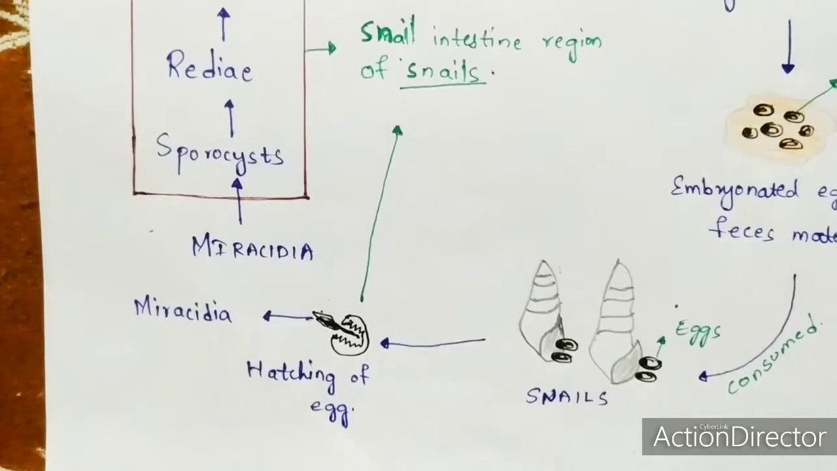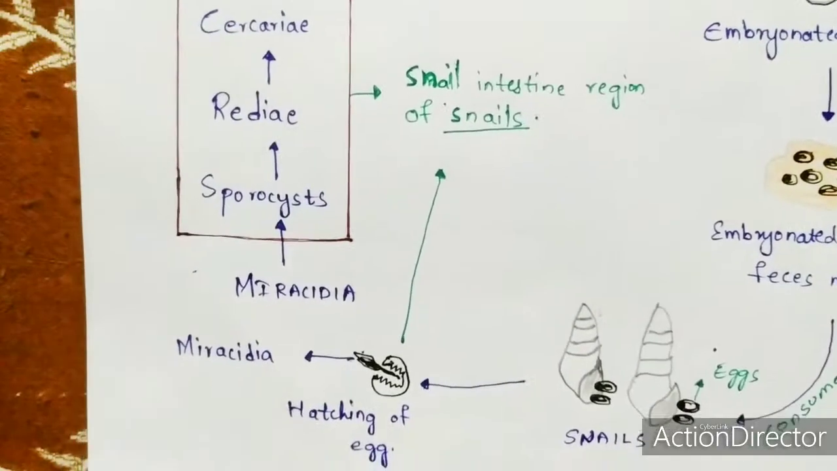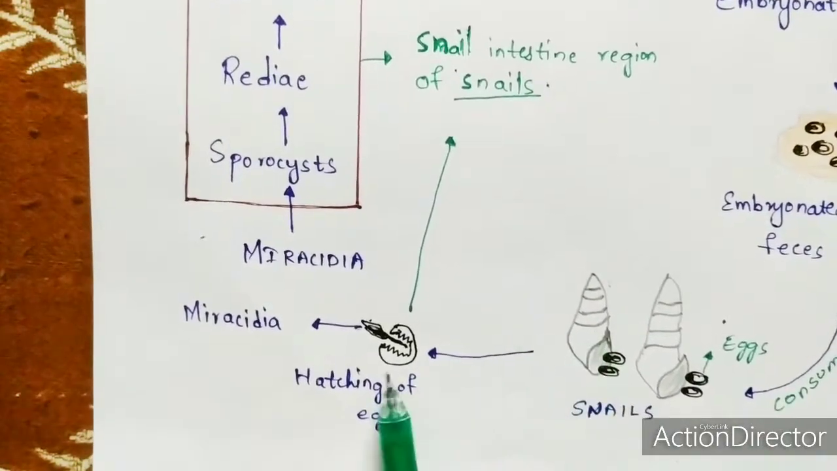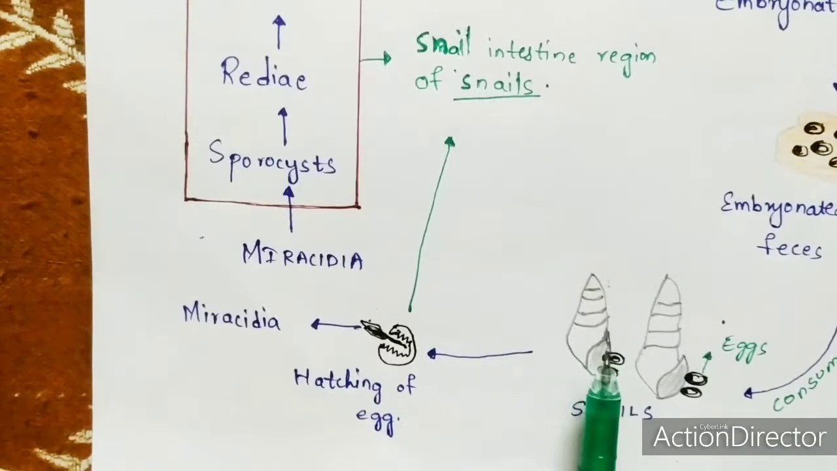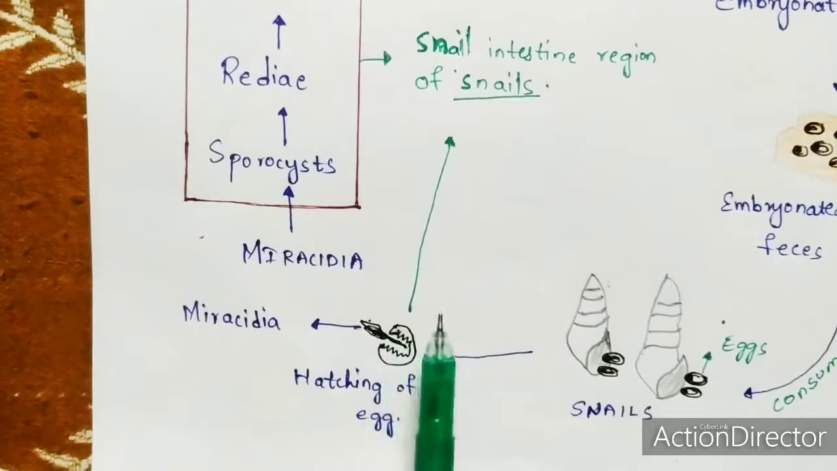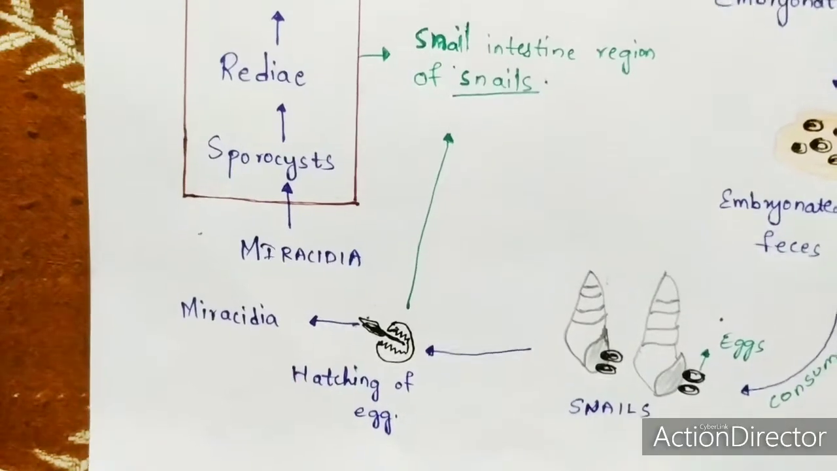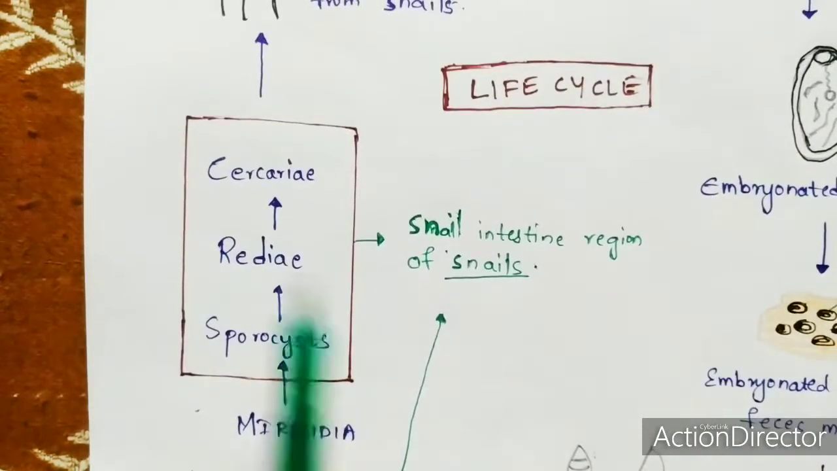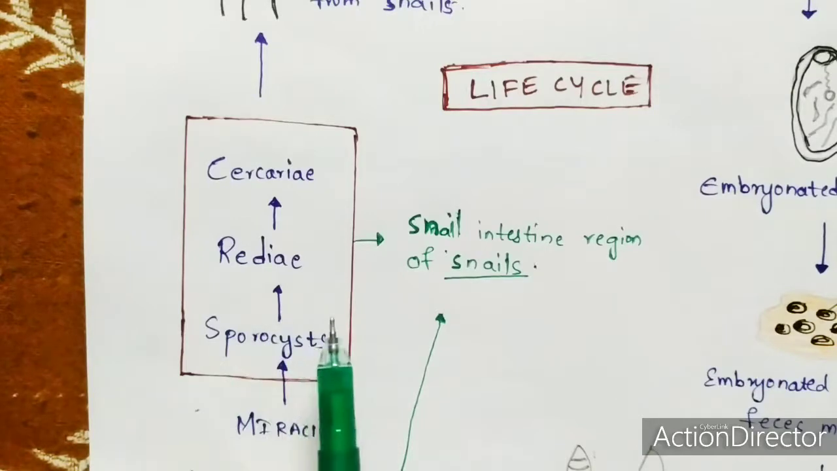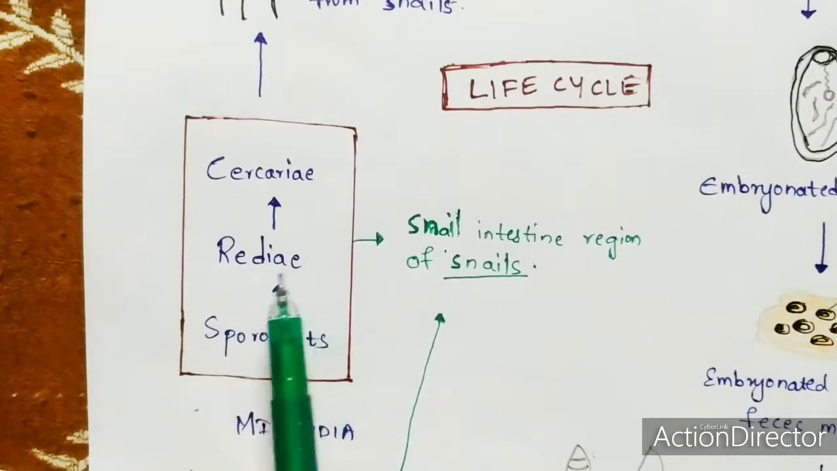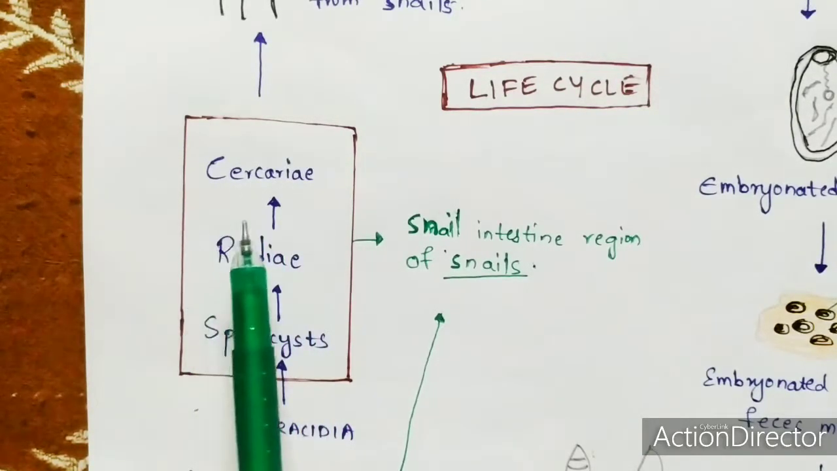So now what happens? From here the actual process begins. If you see here, within the tissues of the snails, hatching of the egg occurs. Remember, the hatching of the egg occurs within the tissues of the snails itself. After the hatching of the egg, immediately miracidia will get protruded out. Now that miracidia will get transformed into sporocyst, that sporocyst will get transformed into rediae, and that rediae will get transformed into cercariae.